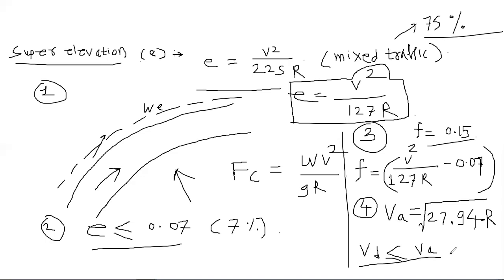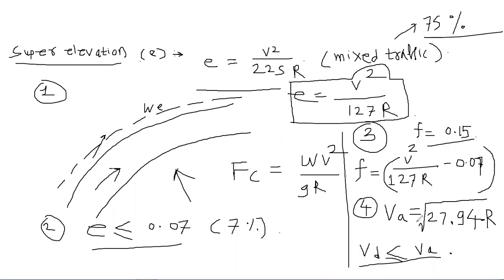Suppose your design speed is 90 kmph and allowable speed is 100 kmph, then it is okay. But if your allowable speed is 100 and your design speed is 110 kmph, then you should consider the design speed as the maximum allowable speed, that is 100 kmph.